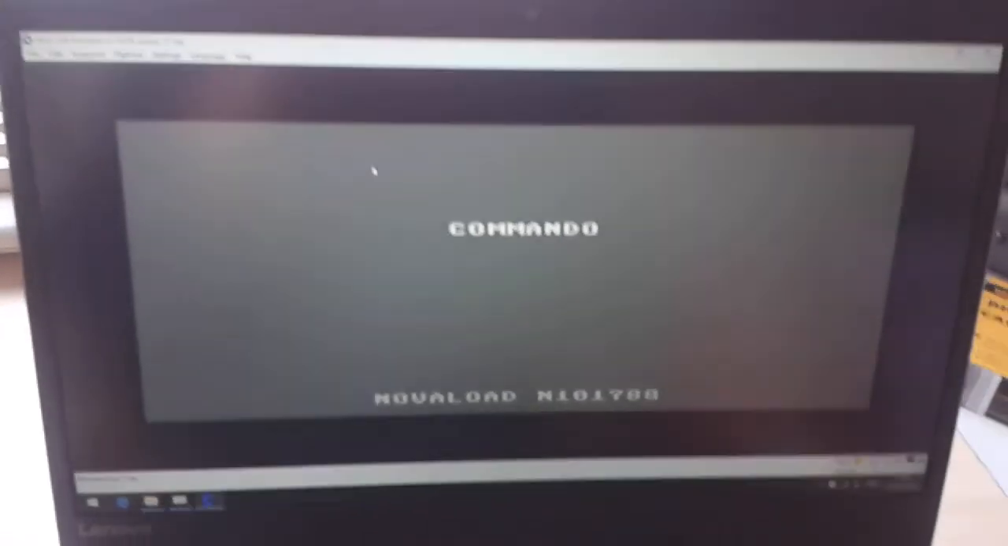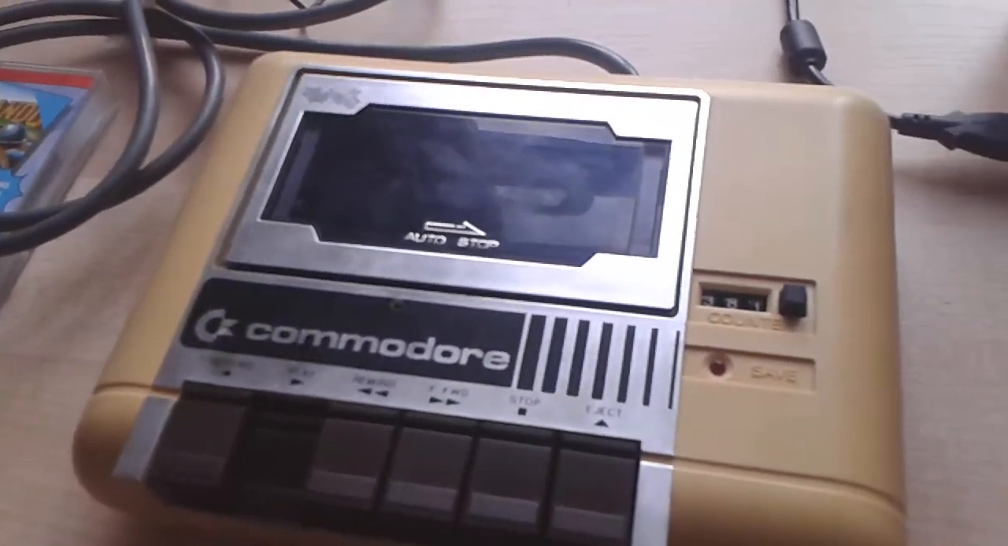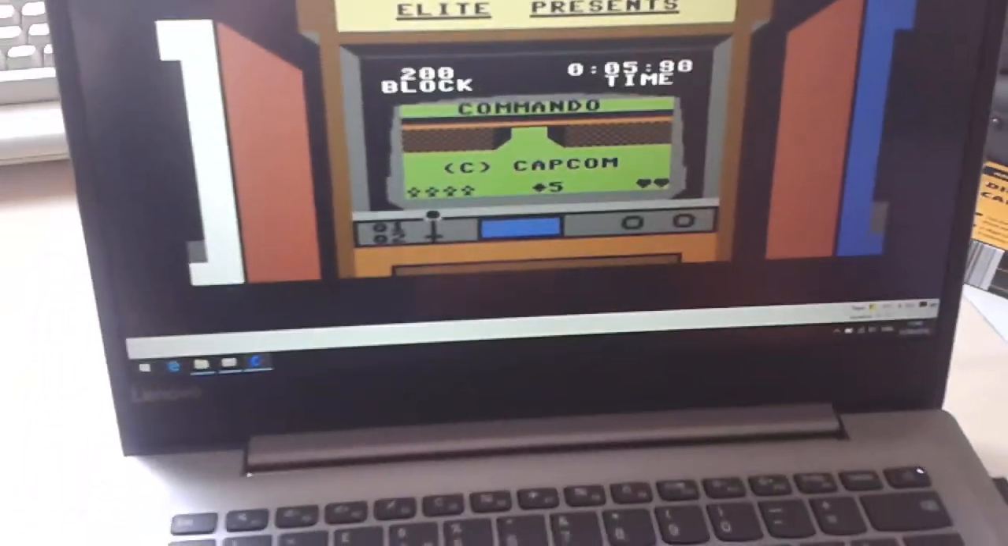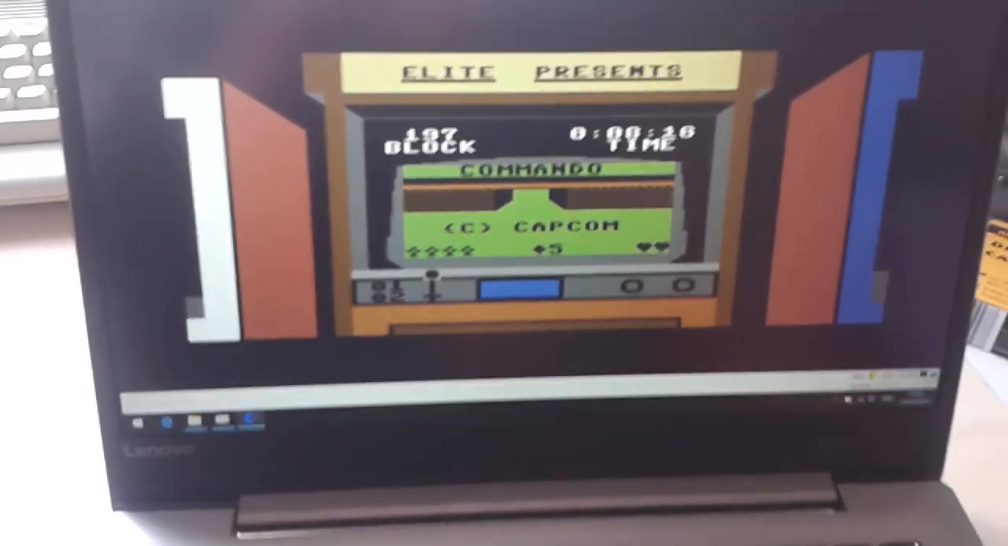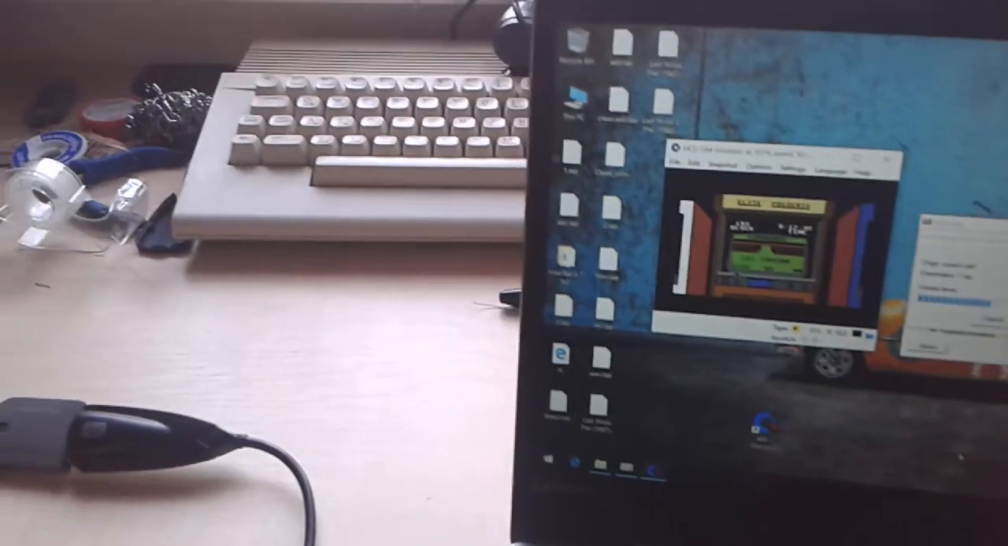Now we are creating the tab file from the cassette, and we are actually loading the Commodore game direct from the tape. Okay, we can also